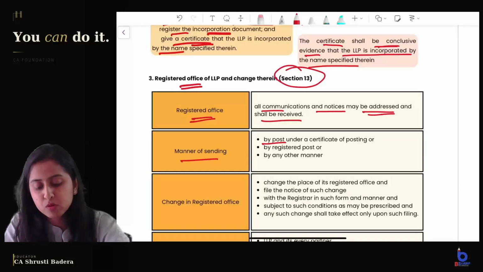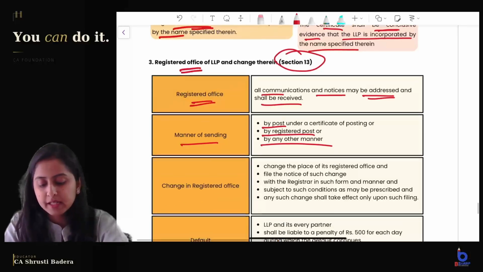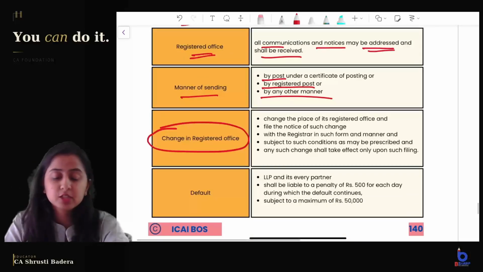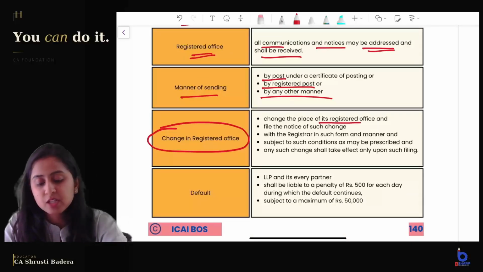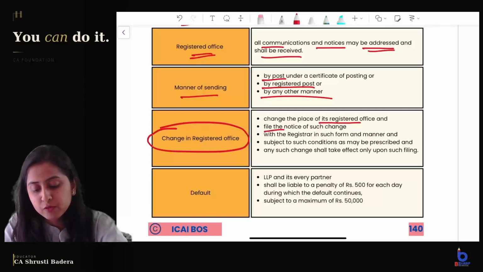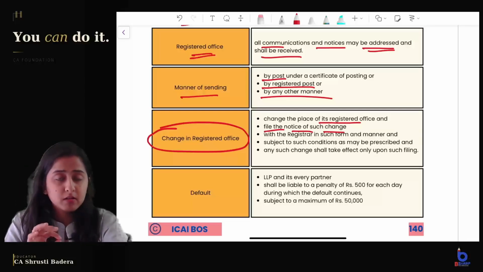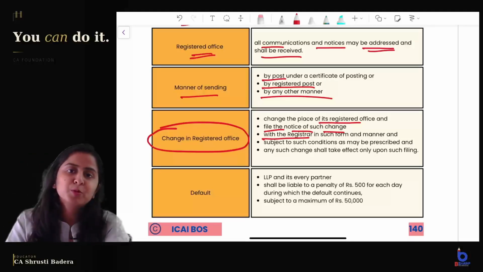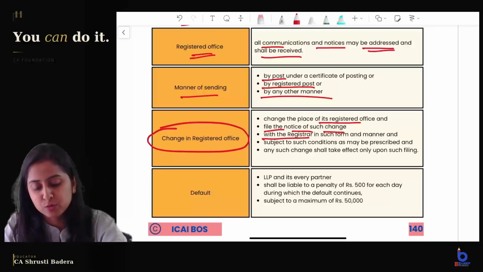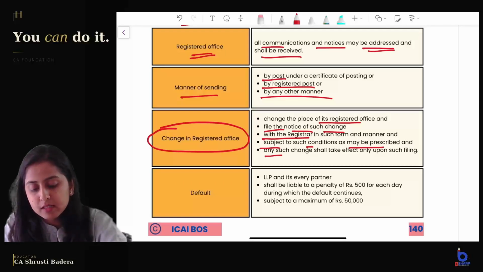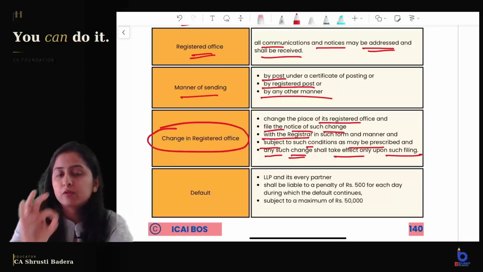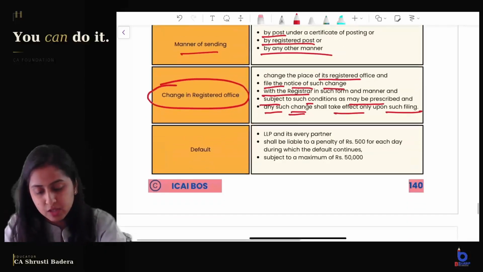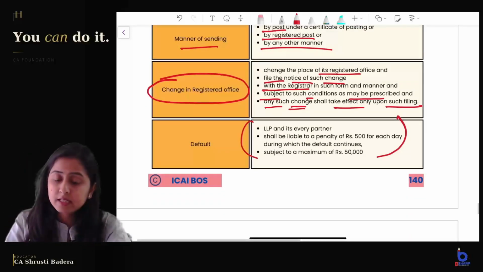It can be by post, by registered post or by any other manner. If there is a change in the registered office, you will have to file a notice of such change with the registrar. So if anything changes, you have to inform the registrar, subject to such conditions as may be prescribed, and the change will be effective only after it is filed with the registrar. If there is default in this case, then again you have a